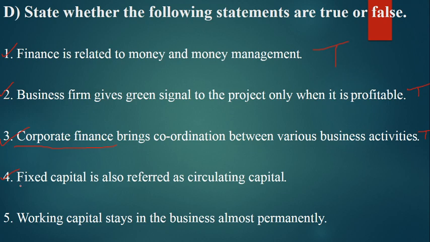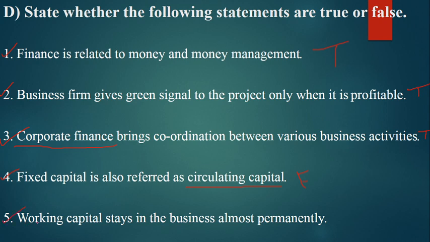Point number 4, fixed capital is also referred to as circulating capital. Remember one thing, when the word circulating capital comes, you should remember one word, that is working capital. So this statement is false. Fixed capital is also referred to as fixed assets of the company, but here it is given as circulating capital, that is why this statement is false.